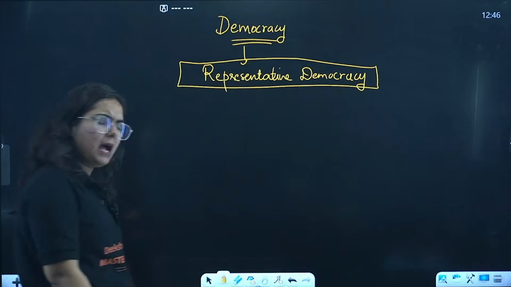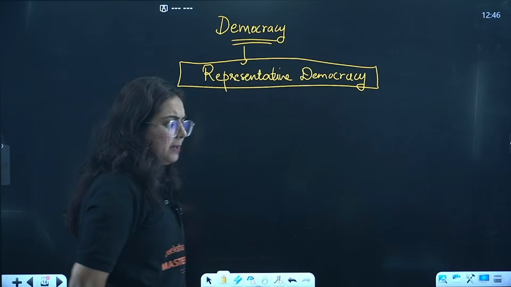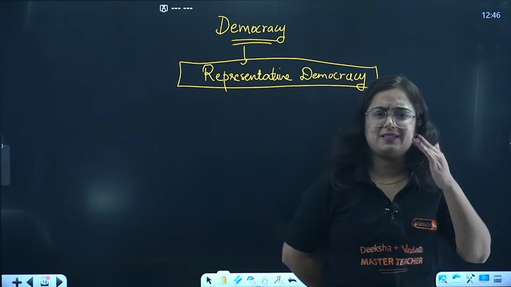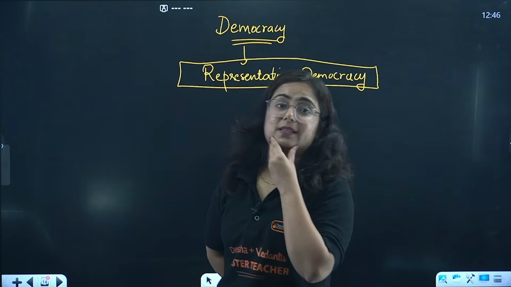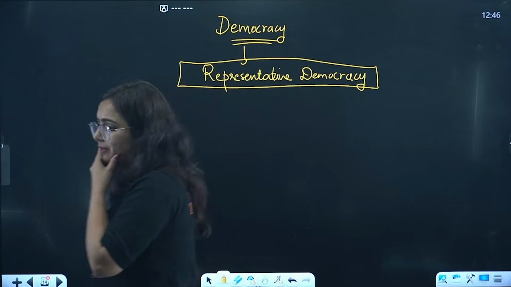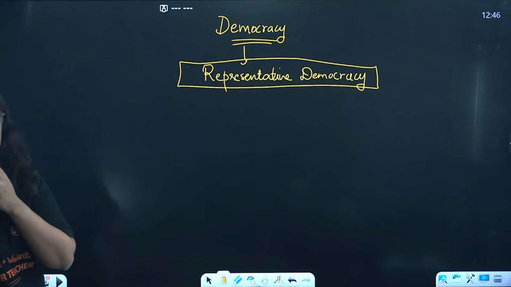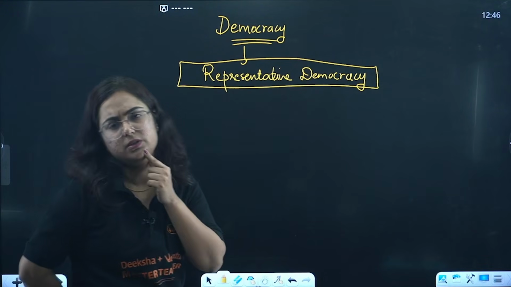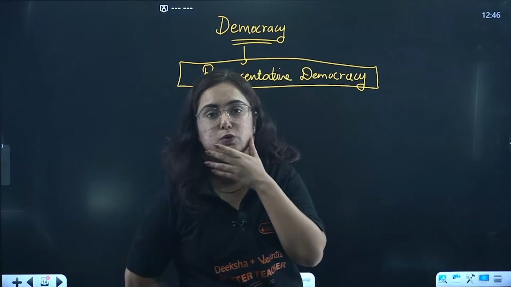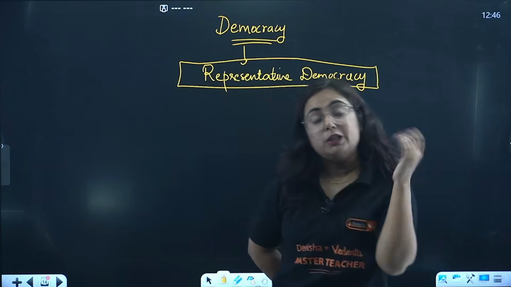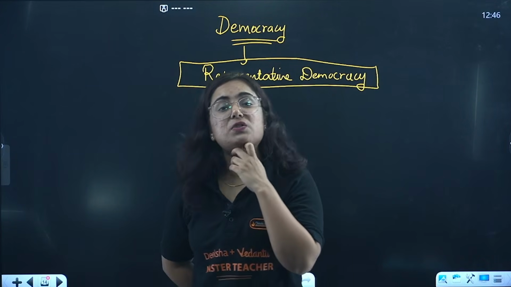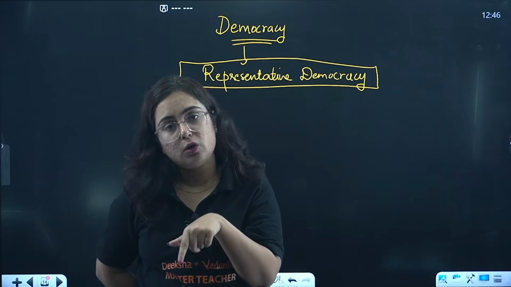Yes, ma'am, but the question is, the Prime Minister of India is our representative. Okay, yes. The President of India is our representative. Yes, ma'am. But in some countries, there is only a Prime Minister. In some countries, there is only a President. Right? Now the question is, ma'am, in India, who is more powerful? Prime Minister or President?